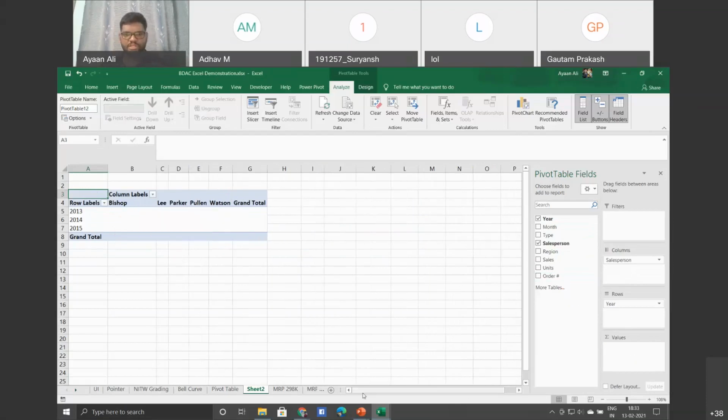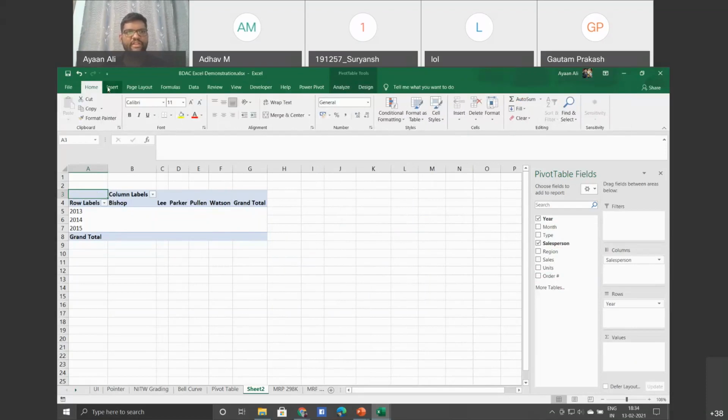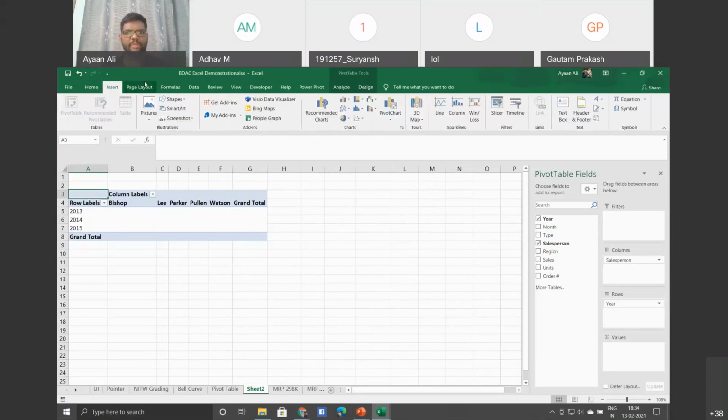So that was a quick introduction to what pivot tables are. But trust me, whatever I have been telling you are just very small basics of each concept. If you try to notice, I have just tried to cover all the sections in the menu bar.